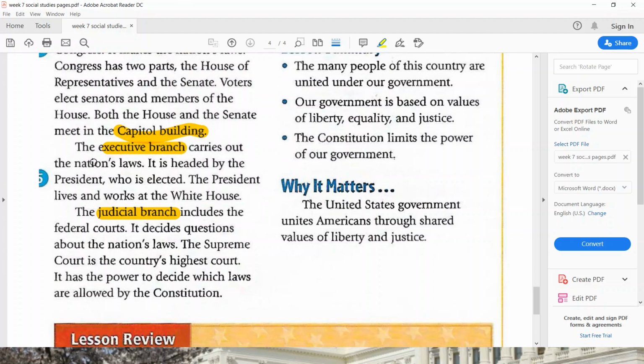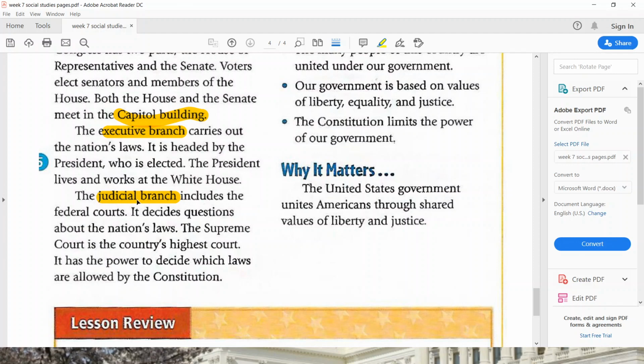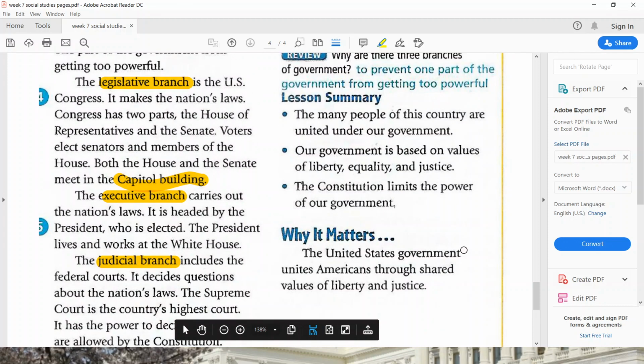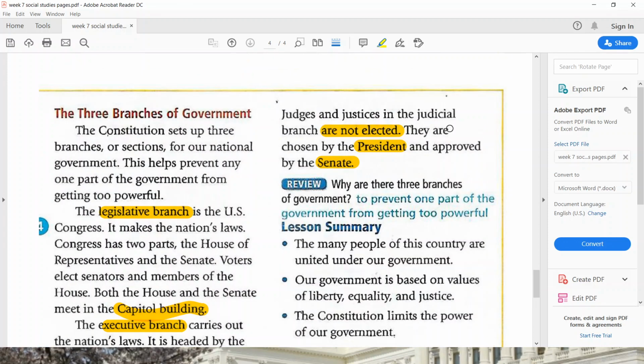Now, let's go to the next one. The executive branch carries out the nation's laws. It is headed by the president, who is elected. The president lives and works at the White House. Finally, we have the third branch, the judicial branch. It includes the federal courts. It decides questions about the nation's laws. The Supreme Court is the country's highest court. It has the power to decide which laws are allowed by the Constitution. Judges and justices in the judicial branch are not elected. They are chosen by the president and approved by the Senate.